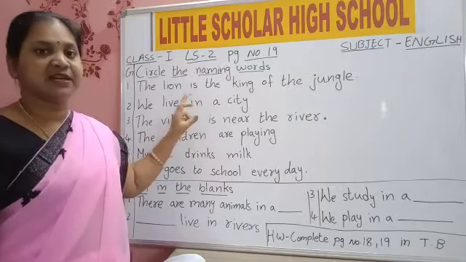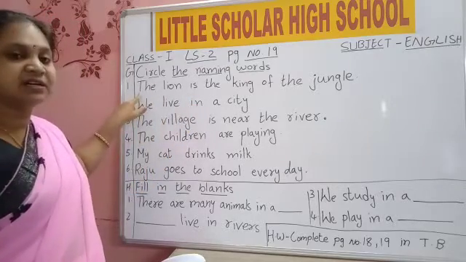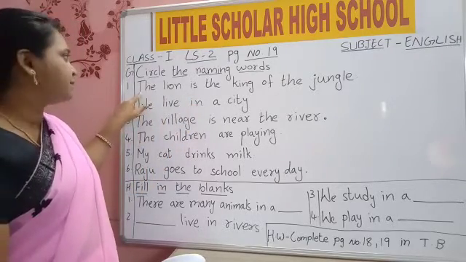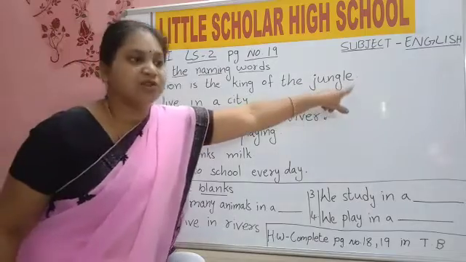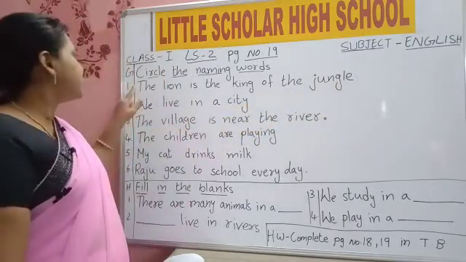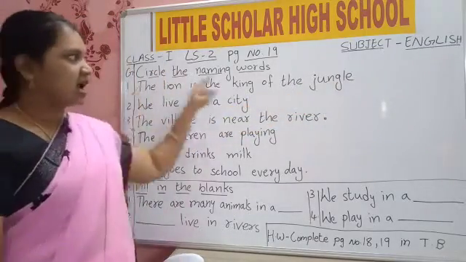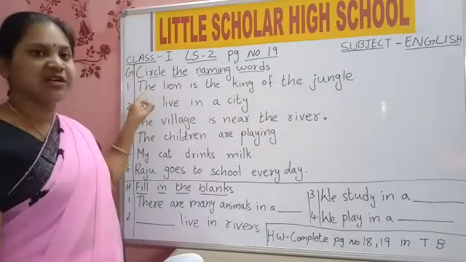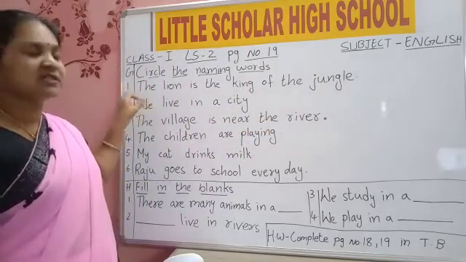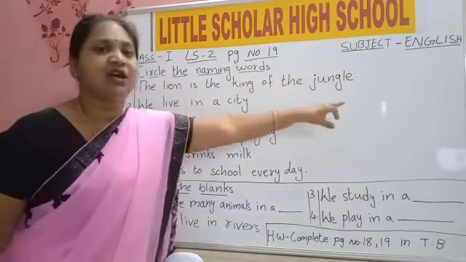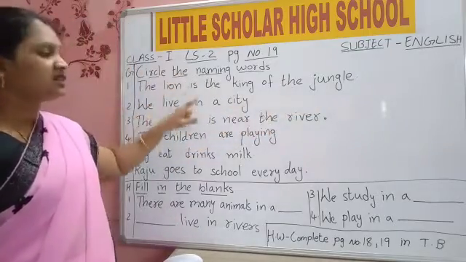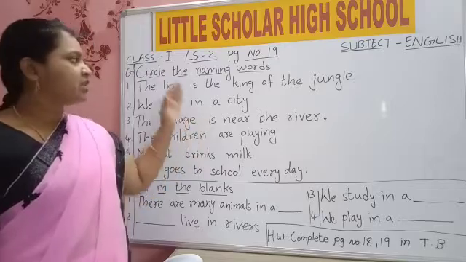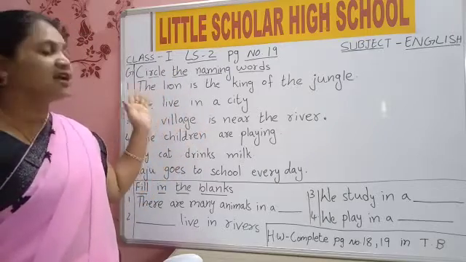Always remember, the sentence will start with a capital letter and end with a full stop. Is it clear, children? Understood? Now in these sentences, we will circle the naming words.